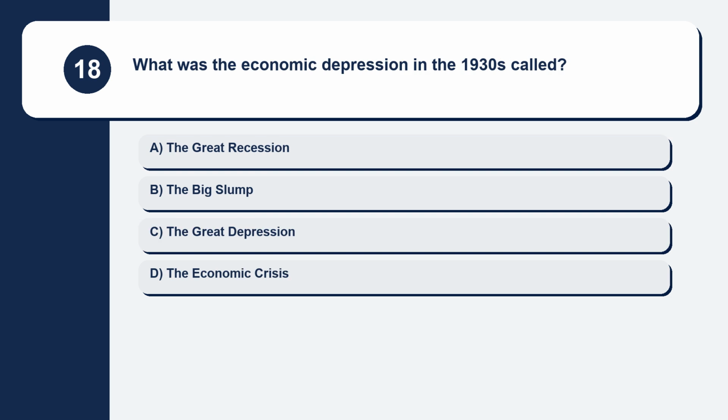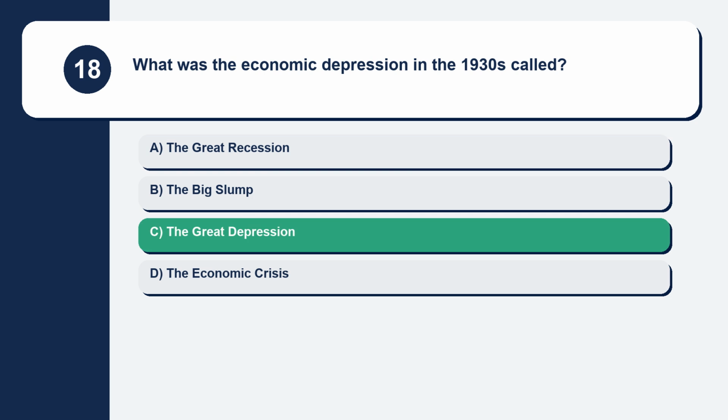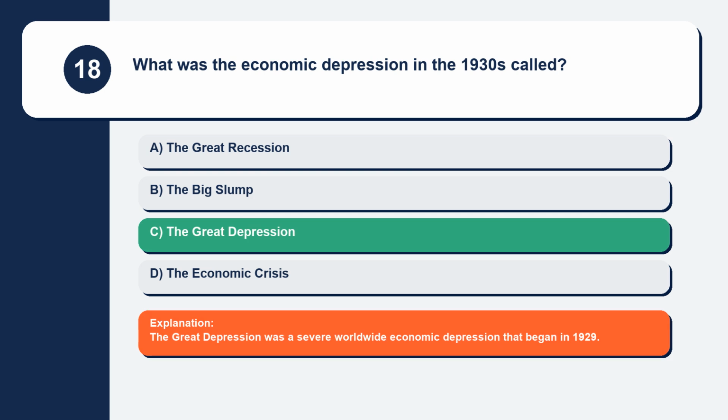Question 18. What was the economic depression in the 1930s called? The Great Recession, the Big Slump, the Great Depression, the Economic Crisis. The Great Depression was a severe worldwide economic depression that began in 1929.